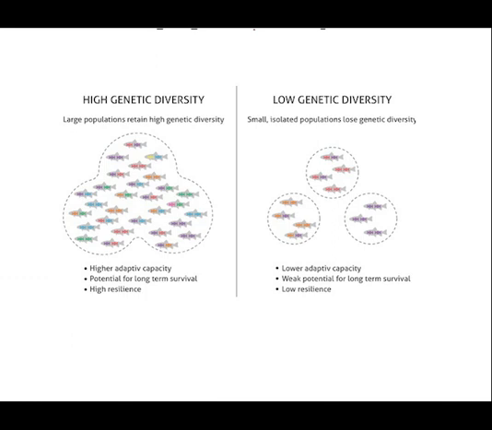Now we can use all of these biotechnology tools to protect biodiversity. What we need to be wary of is small populations or inbred populations that have reduced genetic diversity. If there is reduced genetic diversity, these populations can't cope with environmental change. Natural selection only sees the phenotype of an individual, not the genotype, and with reduced genetic diversity, there is not a lot of phenotypic diversity. And when the population gets smaller, none of the individuals will have a selective advantage, and the population will be prone to extinction. This is where biotechnology comes in.